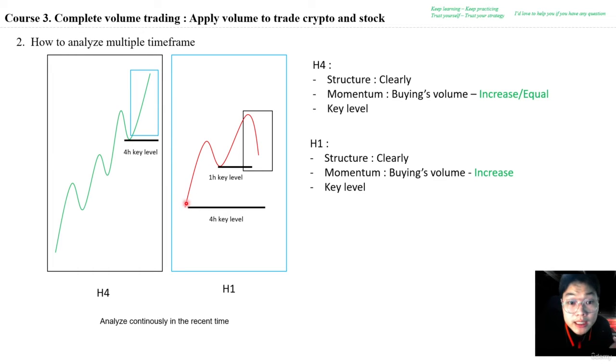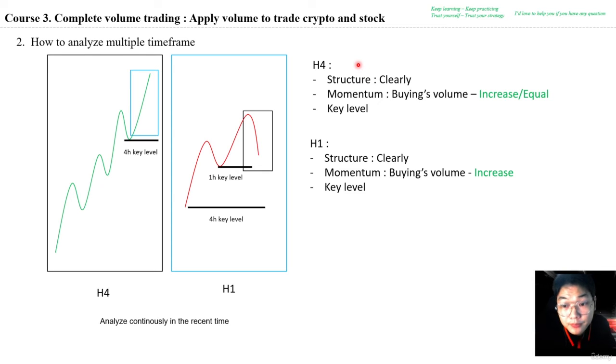And for example, in the 1 hour time frame at this time is also a higher high and higher low. And if you want to analyze in the 50 minutes time frame, you should analyze from the highest high of the market to the 1 hour key level. You only focus on the recent wave of the market in the smaller time frame, for example like this. That is a mindset. That is the way we analyze in multiple time frames. The most important thing you need to understand.